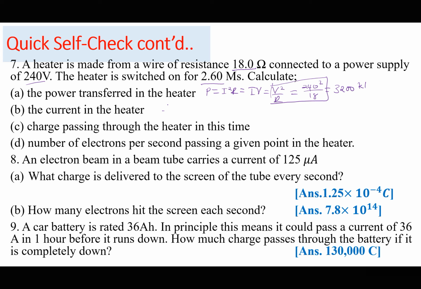Or I can even use V equals I times R, which implies that because I have R and V, the current I is equal to V over R, which is going to be 240 divided by 18. Although we are going to talk about this later on, it is still IGCSE concepts. So this is about 13.3.